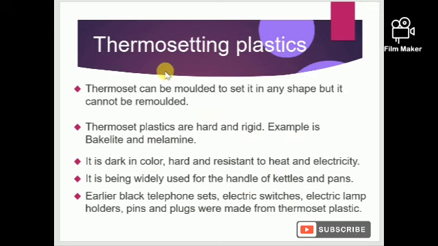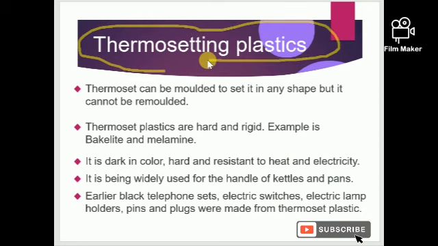thermosetting plastic. So let me revise one more time. What is thermoplastic? Thermoplastic is the plastic which can be molded into any shape on heating. But now we are discussing thermosetting plastic. See the definition: thermoset can be molded to set it in any shape, but it cannot be remolded. Means once the shape is given, it cannot be changed on heating.